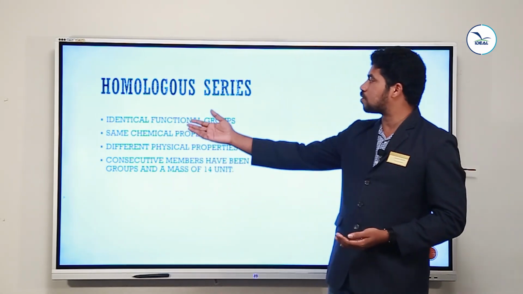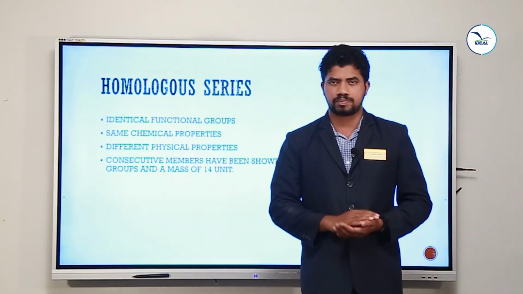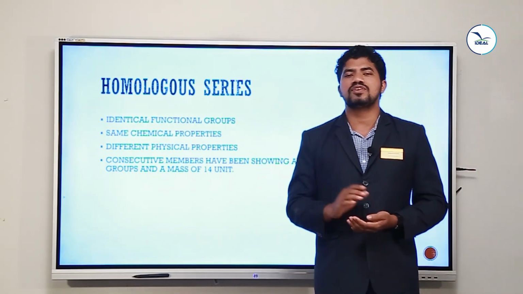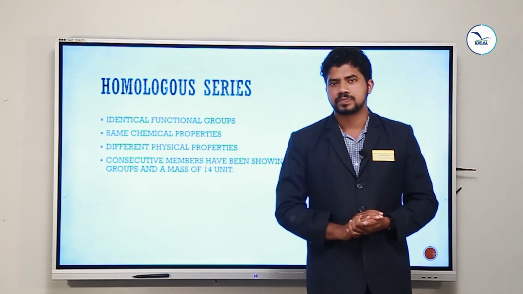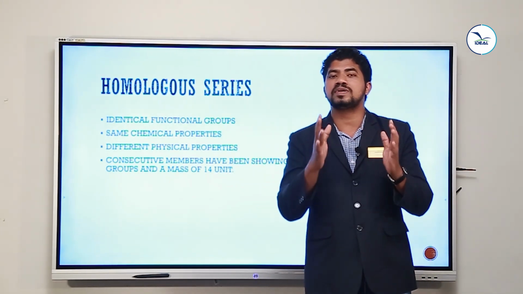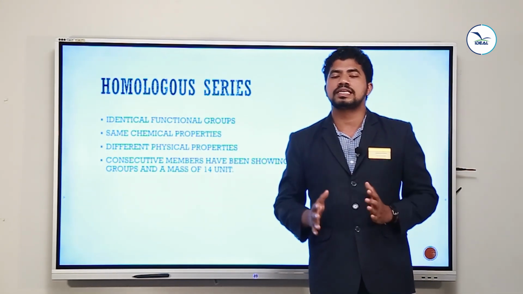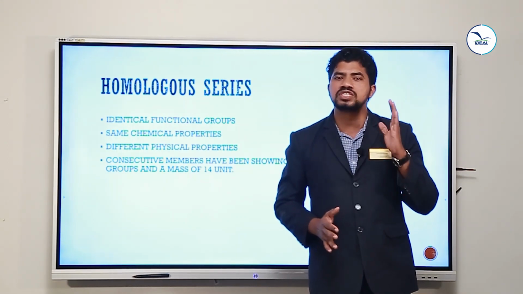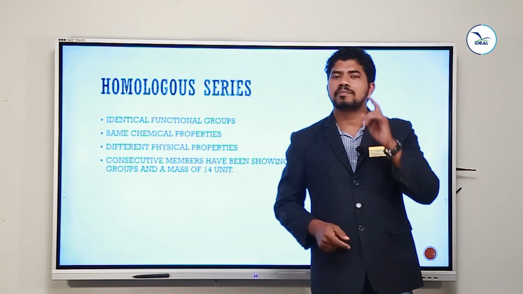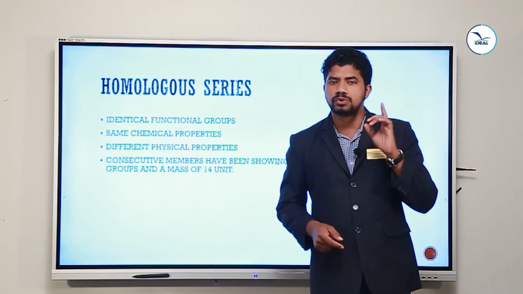I can repeat once more: they have identical functional group. They show the same chemical properties, but they have different physical characters. And the consecutive members of a homologous series show a difference of 1 CH2 group and a mass of 14 units.